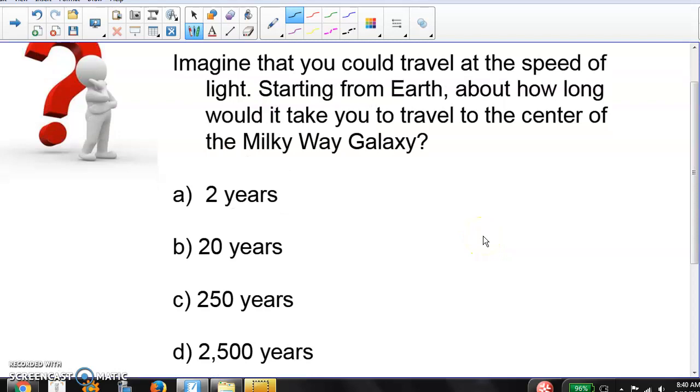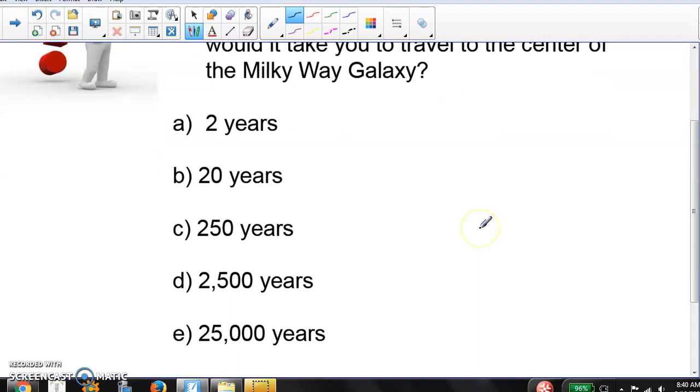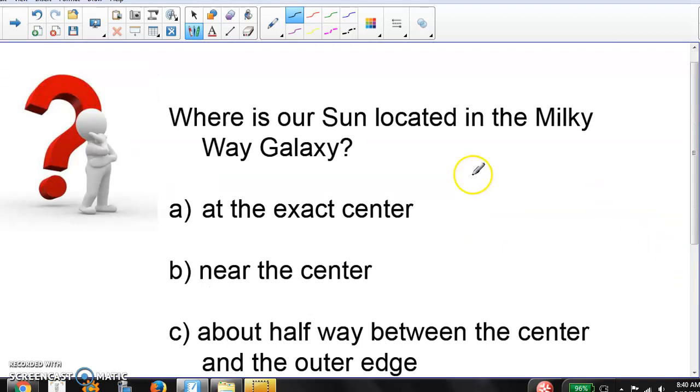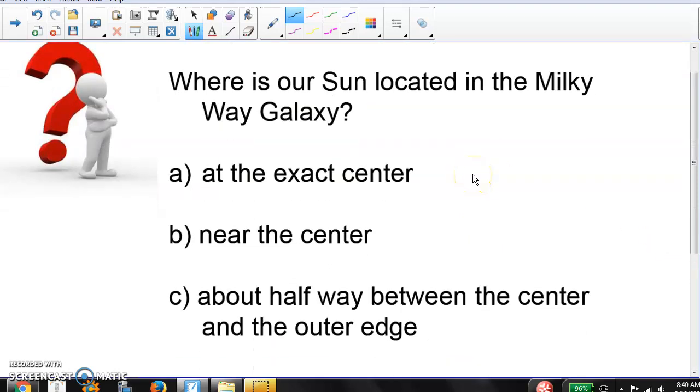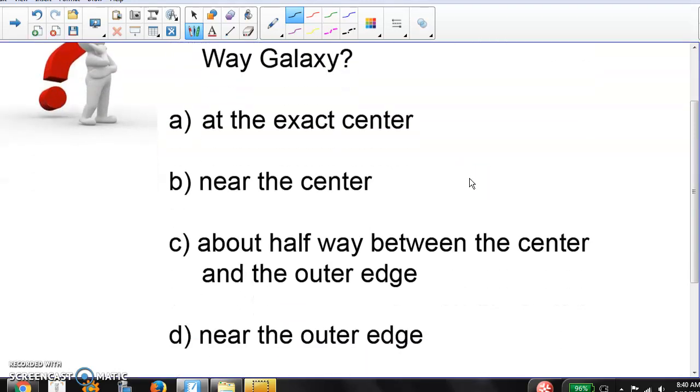It's up to you. Imagine you could travel at the speed of light, starting from Earth. About how long would it take you to travel to the center of the Milky Way? Oh, there's more options down there. Make sure you get all those options. Okay, we did talk about that in the lecture today. And where is the sun located in our Milky Way galaxy compared to the center? So in the center, near the center, halfway, or near the outer edge. And you can refer to the picture in your lecture tutorial or that picture that I just flashed a couple of slides ago to answer that. All right, guys, that's it.